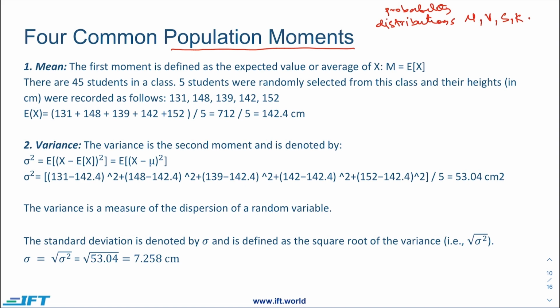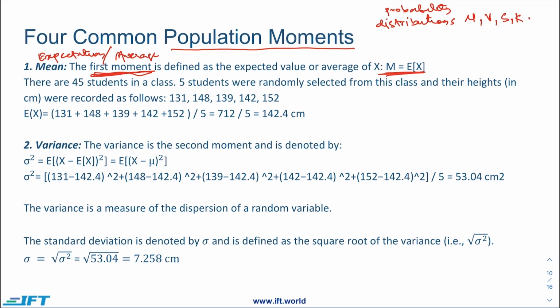So we just discussed the mean, which is also referred to as expectation or average. The average or expectation is also known as the first moment. It is called the first moment, which is defined by the expected value or average. So basically this first moment is equal to expected value of X. How do we calculate it?